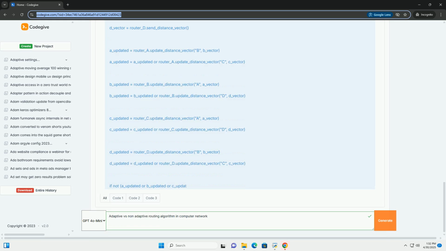Examples. Static routing tables configured in small networks. Simple stub networks with a single connection to the internet. Flooding.